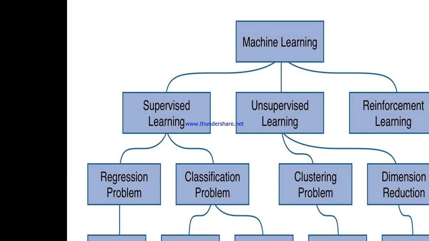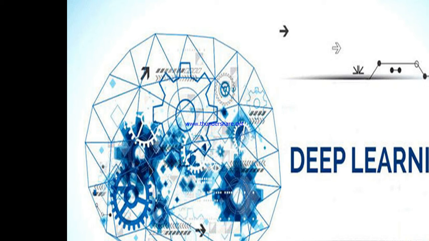So in total we will reach a minimum of 15 algorithms, with real-time applications, implemented in Python, and mostly everything is hands-on. We will look into the mathematical part behind linear regression, logistic regression, and all the 15 algorithms. Once the mathematical part is covered, we will go for implementation.